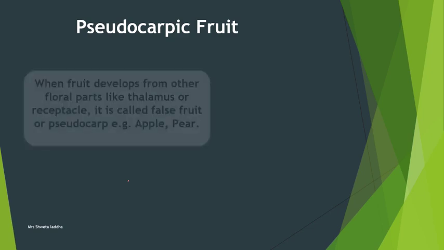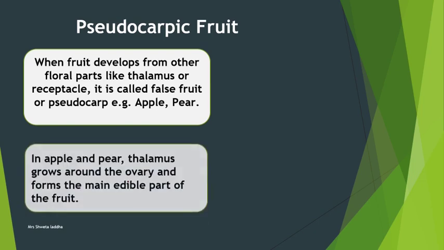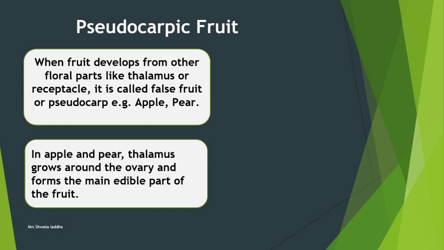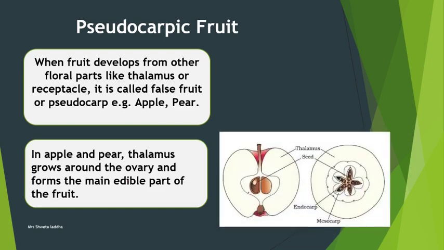Let us see pseudocarpic fruits, also called false fruits. When a fruit develops from any other floral part of the flower, not the ovary, such as the thalamus or receptacle, then it is called a false fruit or a pseudocarp. For example, apple and pear. In apple and pear, the thalamus grows around the ovary and forms the main edible part of the fruit. In the diagram, you can see the seeds, and the actual fruit is papery in case of apple. Even in pear it is similar.